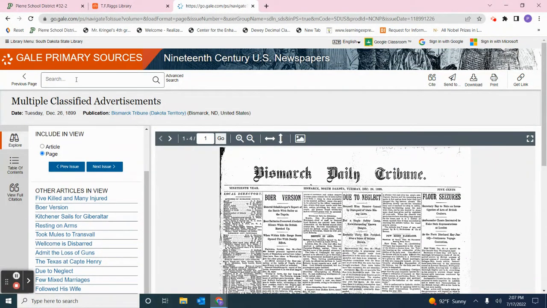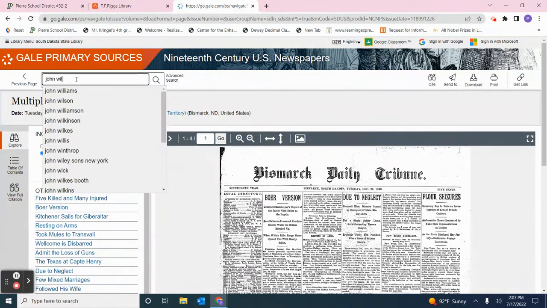I do find, though, that if I have a specific topic, I like to come up here to where there's a search bar. It looks almost like a Google search bar. We're going to type in our search term. Let's say I was interested in doing a paper on the assassination of Abraham Lincoln. So I'm going to type in John Wilkes Booth, who was Abraham Lincoln's assassin.